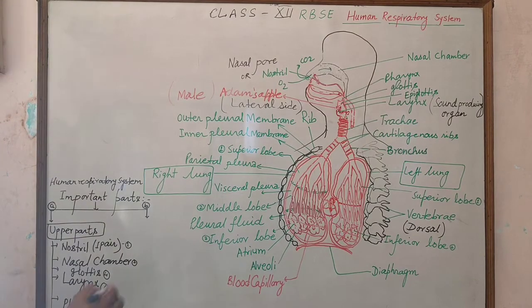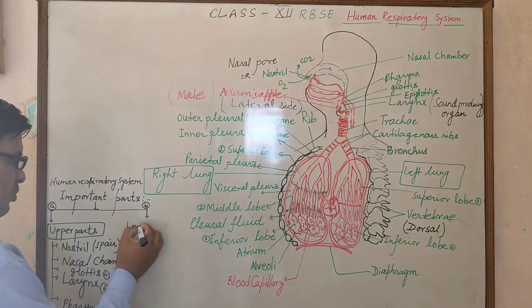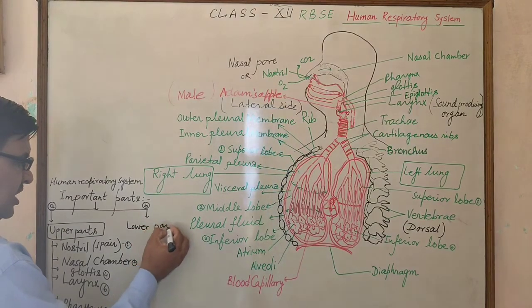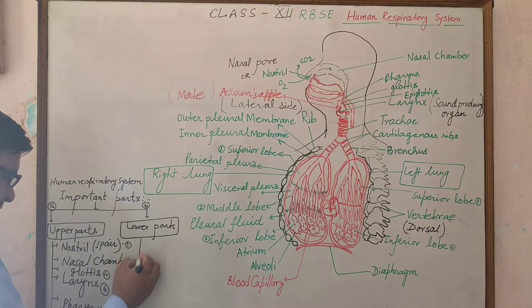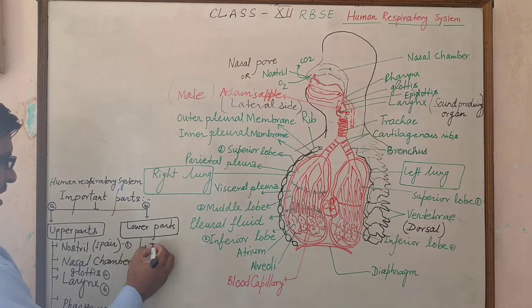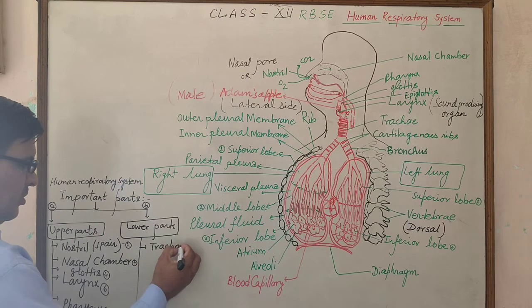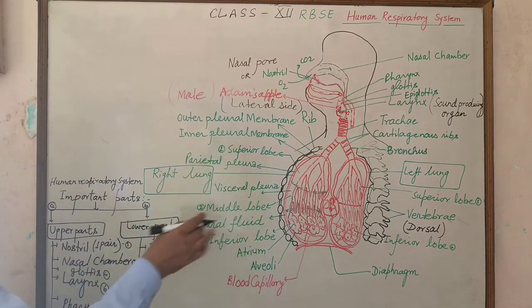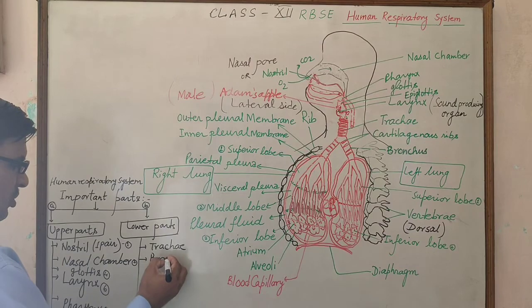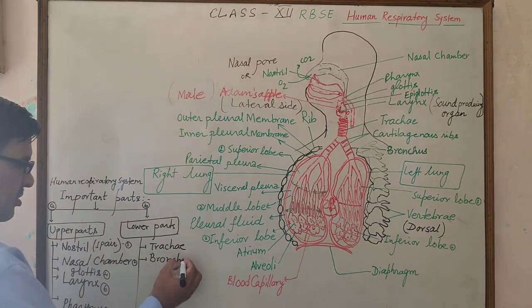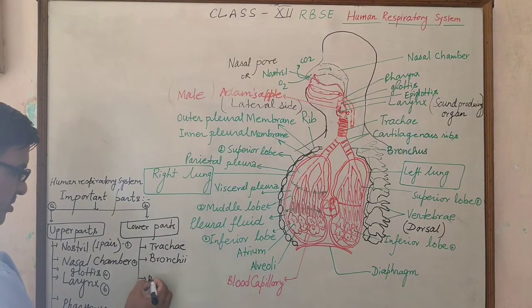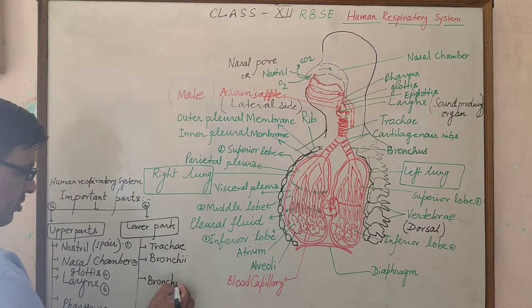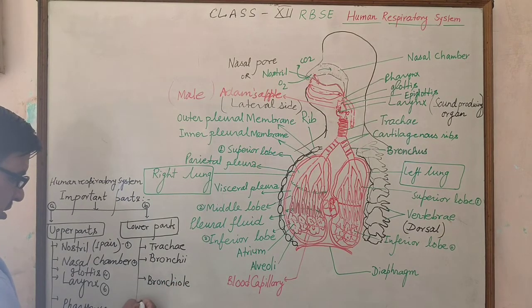In the lower part of the human respiratory system, generally there is the trachea. This trachea now divides into the bronchus, or bronchi, then bronchioli, and bronchioli open in the alveolar duct.